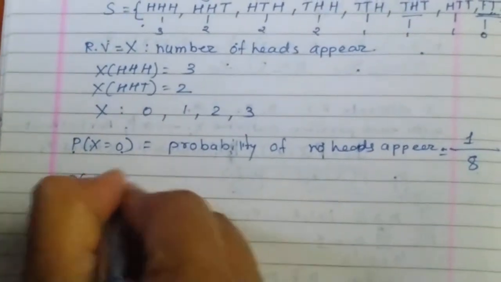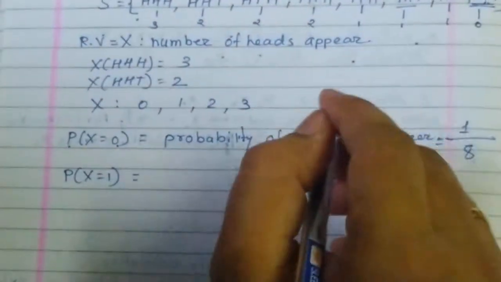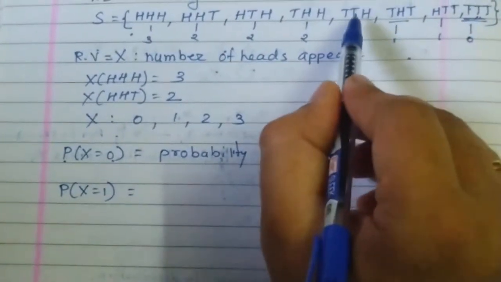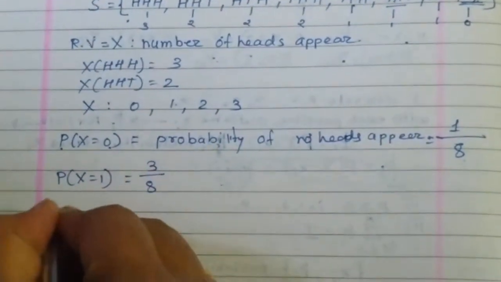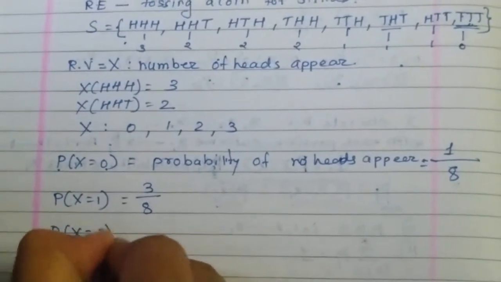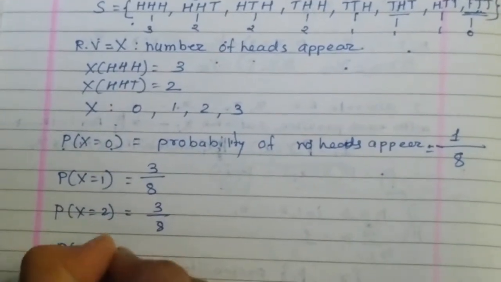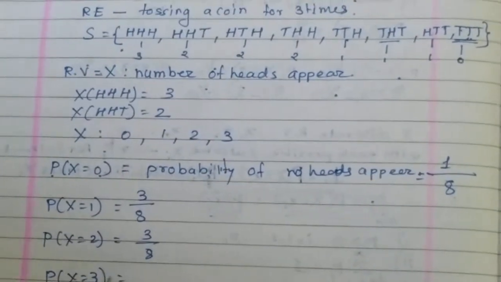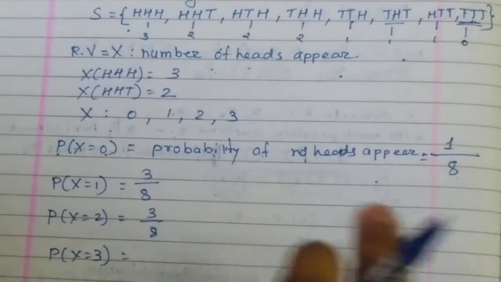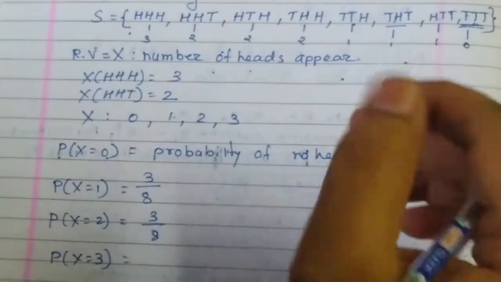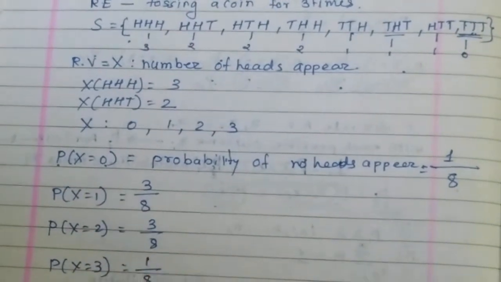Similarly, P of X equal to 1 is what? What is the probability that only one head appears? How many elements have only one head? 1, 2 and 3. So that probability will be 3 by 8. Similarly, P of X equal to 2 is 3 by 8, and then what is P of X equal to 3? The meaning is the probability that all 3 heads appear. When I toss a coin 3 times, all 3 times I must get a head. So it is possible only with probability 1 by 8.